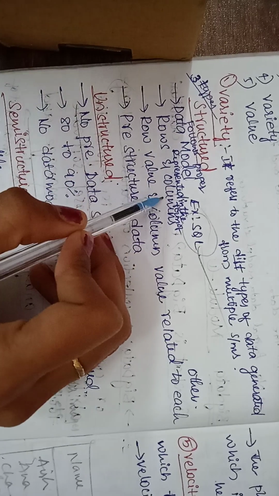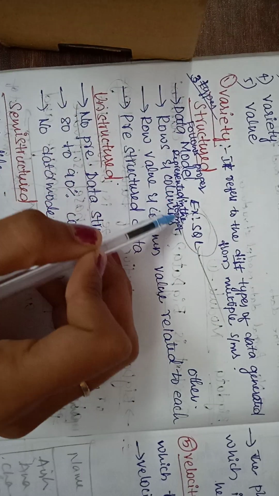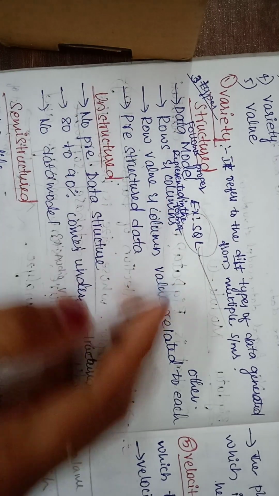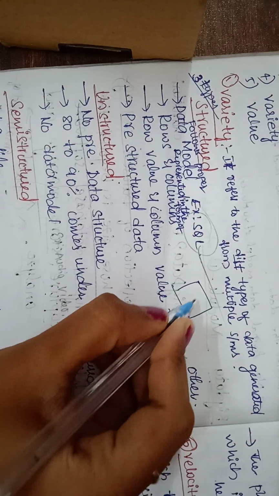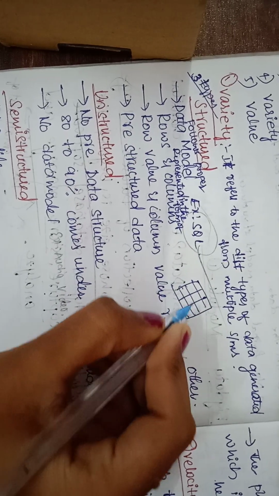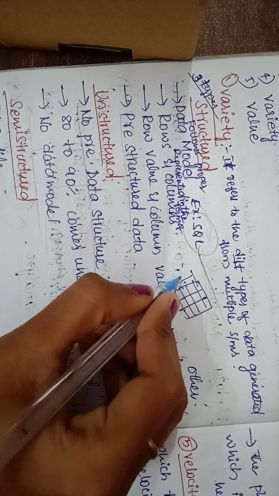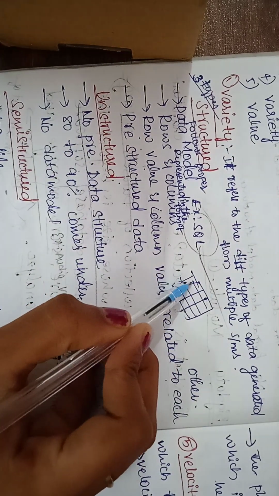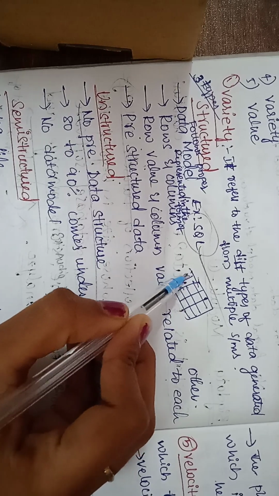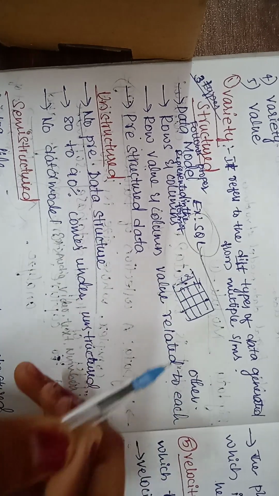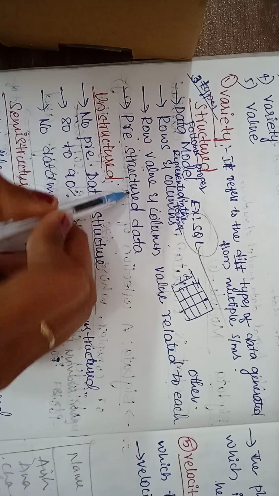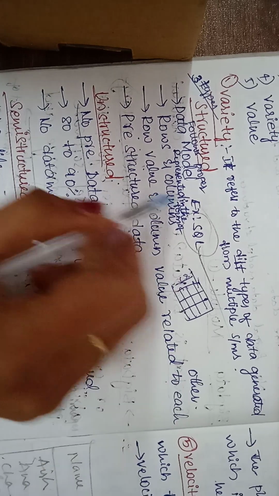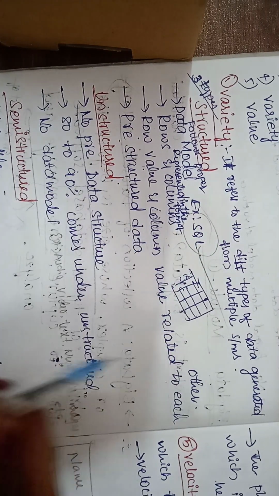The data is represented in the form of rows and columns, in table format. The row values and column values are related to each other. It is pre-structured data. The structure will be predefined already.